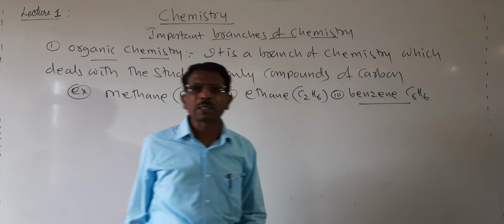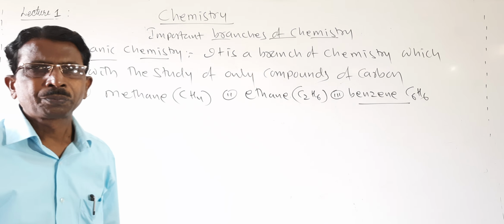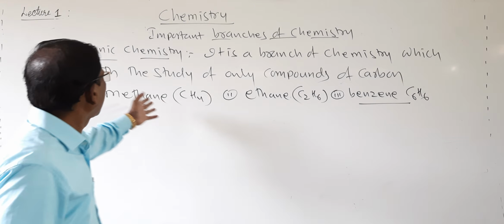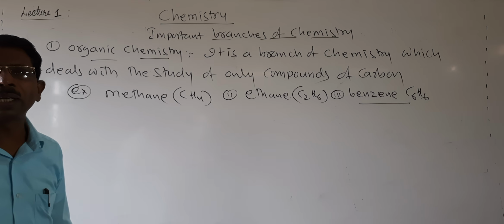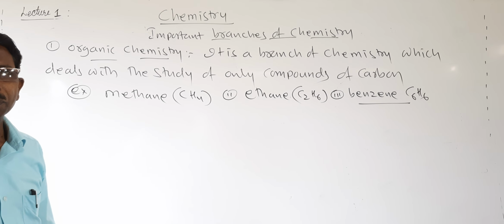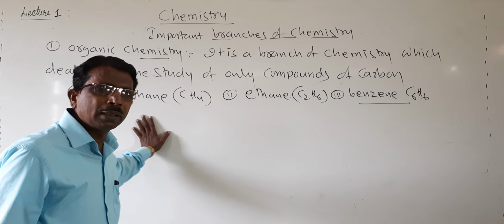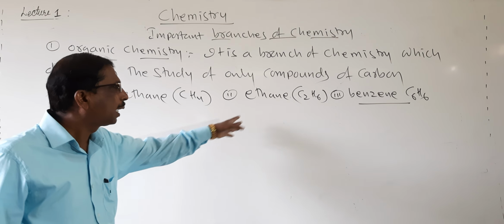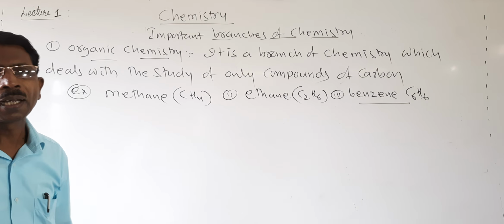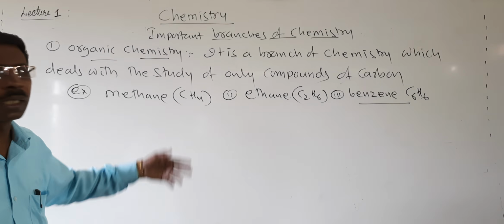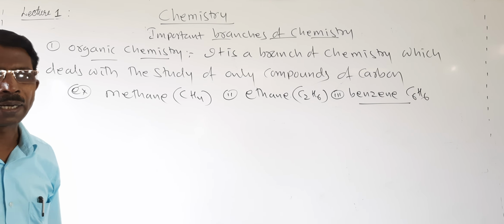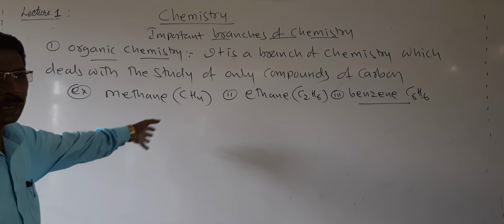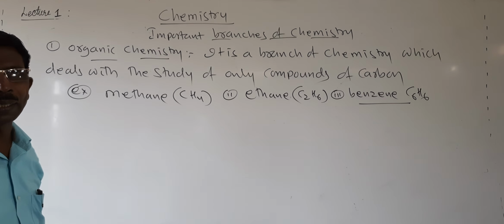All these are called organic compounds. Organic chemistry is a branch of chemistry which deals with the study of only compounds of carbon, which you have studied in 10th class: methane, ethane, benzene, propane, like this. You have also studied alcohols, aldehydes, phenols, ketones, etc. These will be studied further in the next classes.